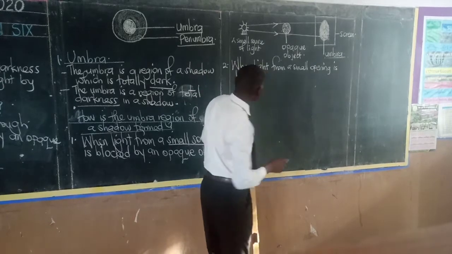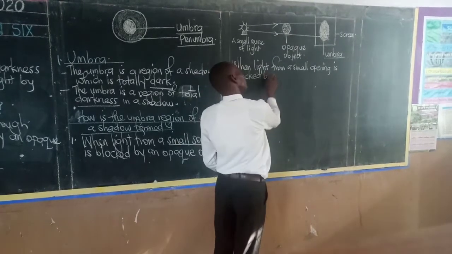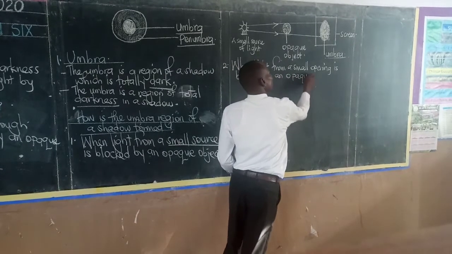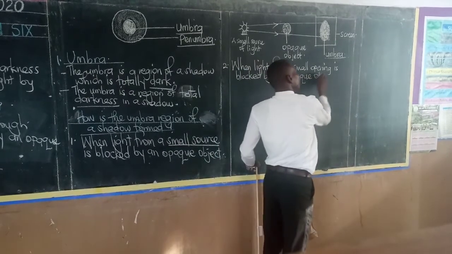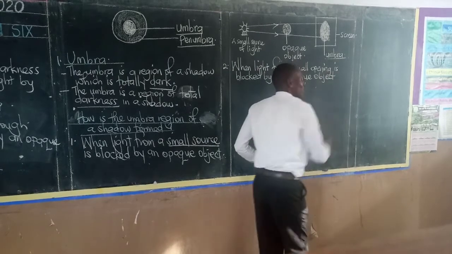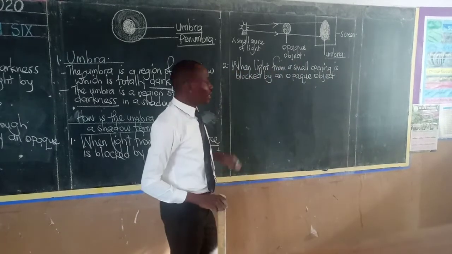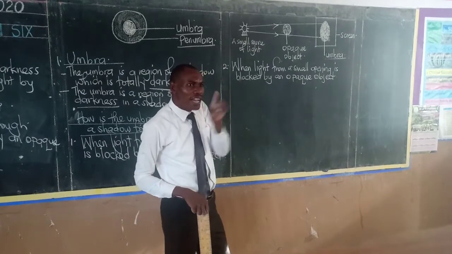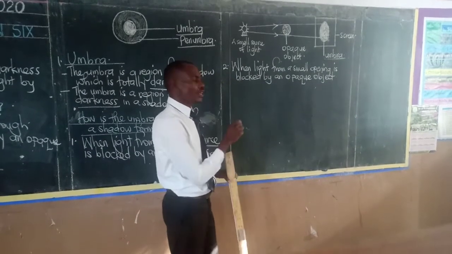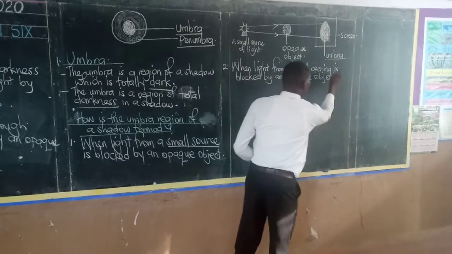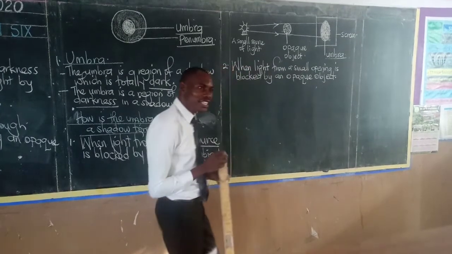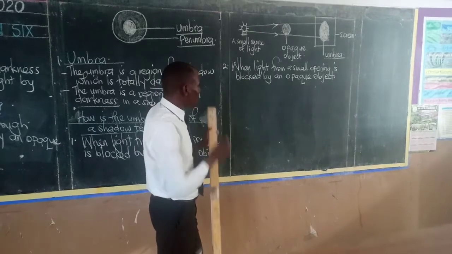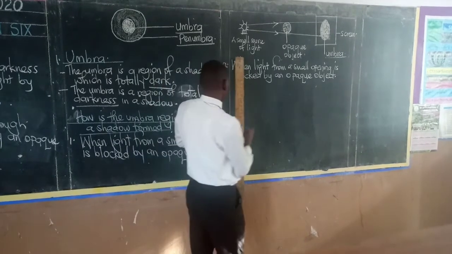When light from a small opening is blocked by an opaque object. What does that therefore mean? That should light get out from an opening that is very small and it gets blocked, still the region of a shadow that will be formed is the umbra. Let us look at how that happens using a diagram.